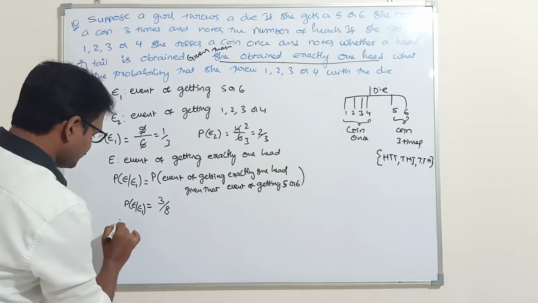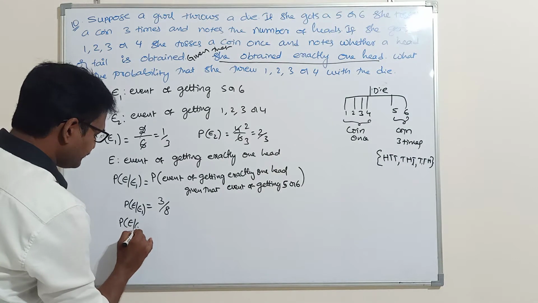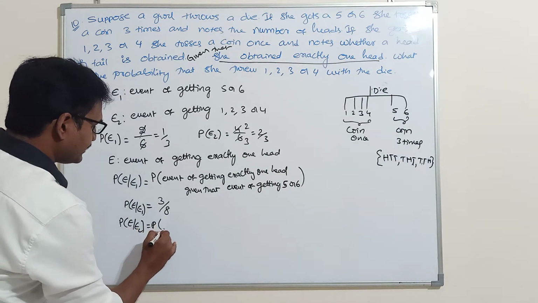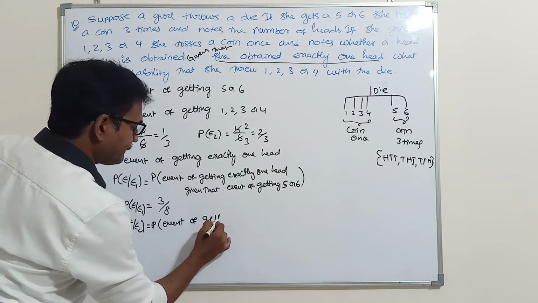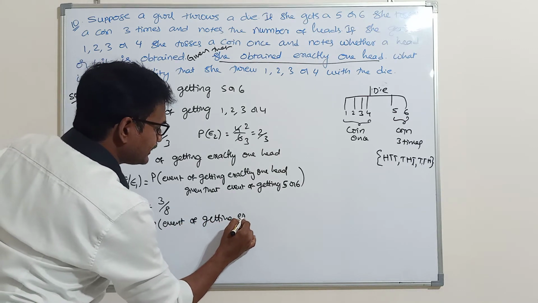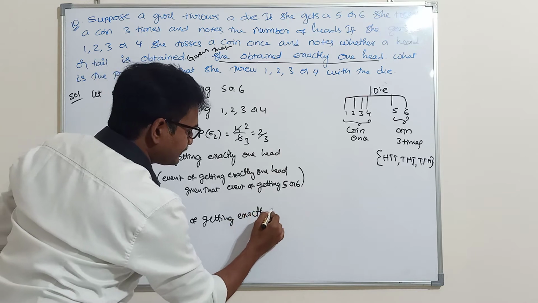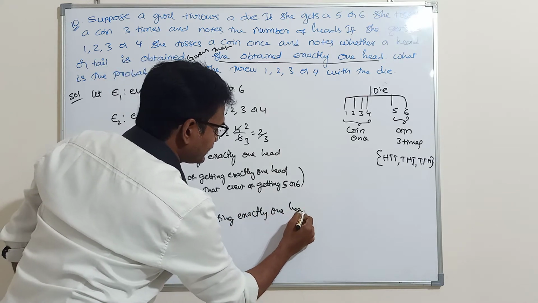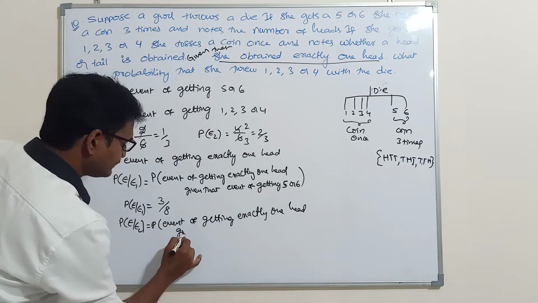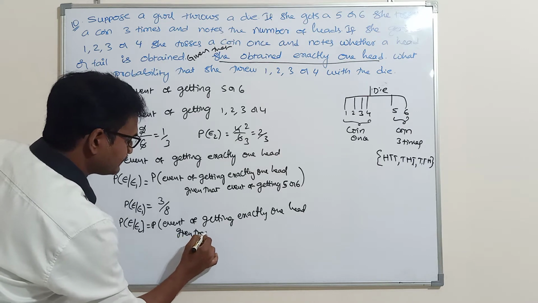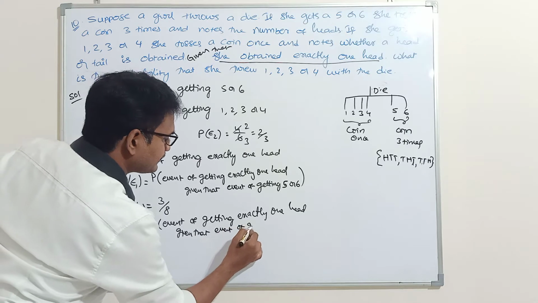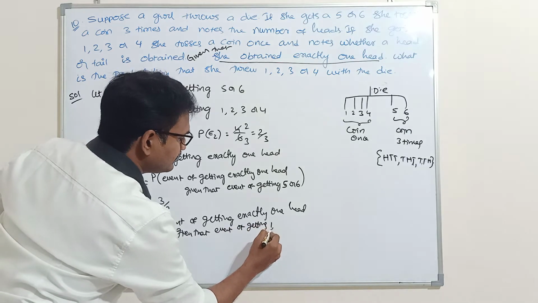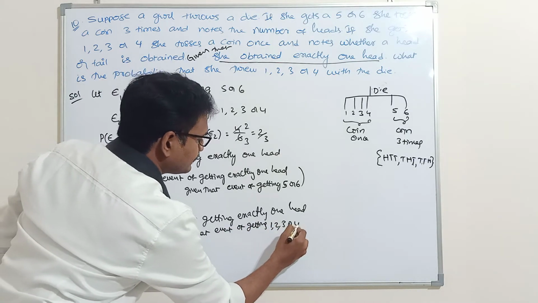Similarly, what is P of E given E2? Probability of the event of getting exactly one head, given that the event of getting 1, 2, 3 or 4.